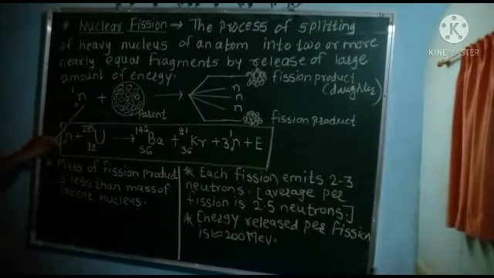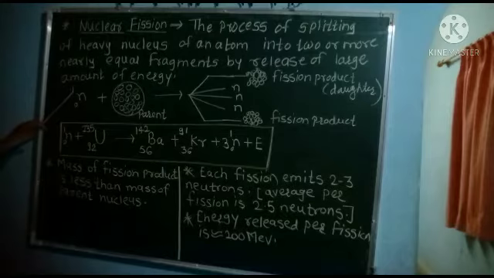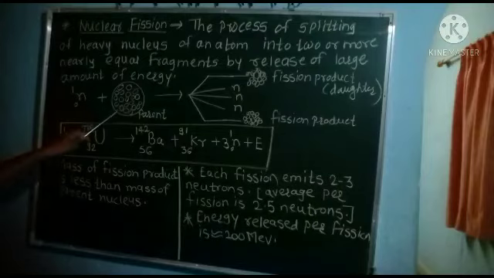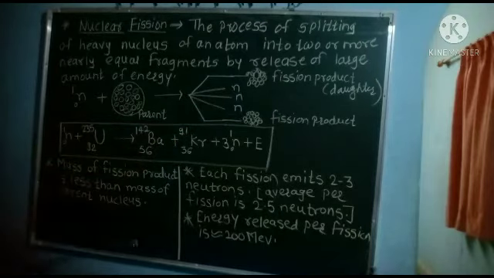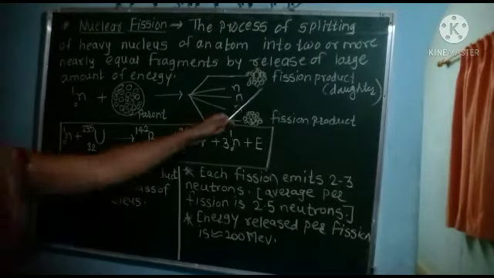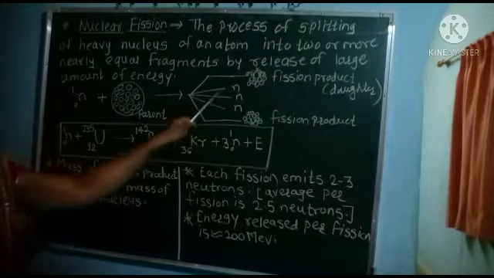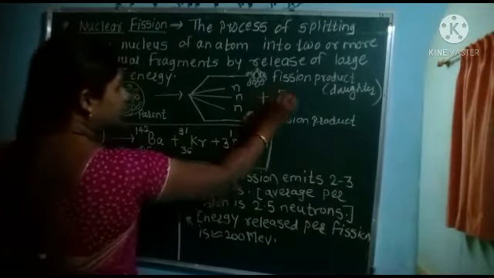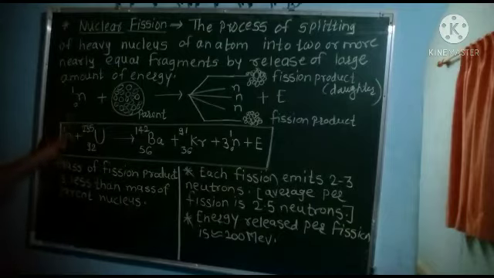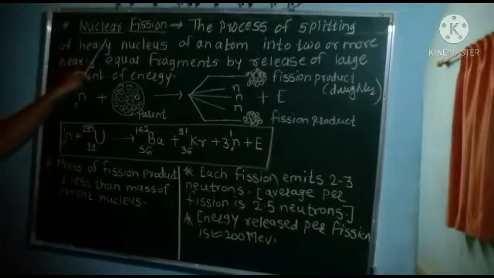A neutron, having zero charge and one mass, gets absorbed into the parent or heavy nucleus, then it will split into two different fragments, or we can say two different elements called fission products, with emission of neutrons, and a large amount of energy is also released. That process is called nuclear fission.